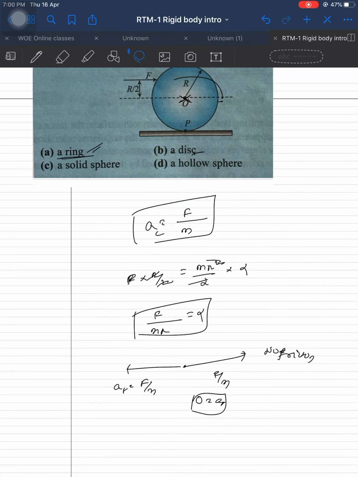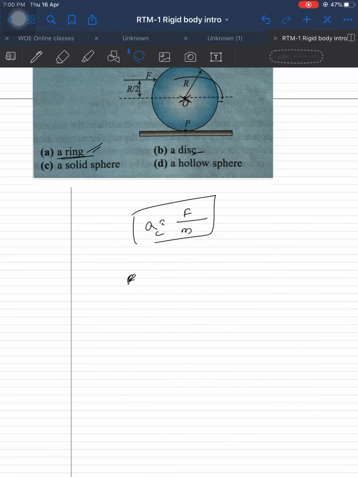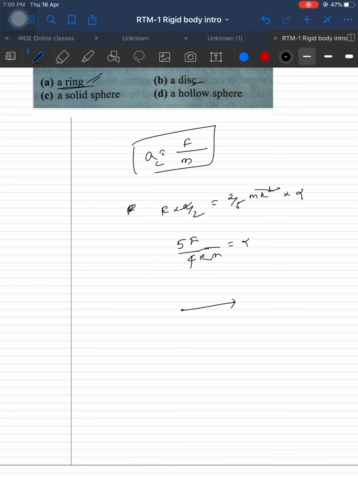You can do it for a solid sphere. Okay, wait. For a solid sphere, I am not telling you to memorize. F into R by 2 is equal to 2 by 5 mr square for a solid sphere, that is the moment of inertia, into alpha, and it is equal to 5 into F by 4 mr. So alpha is that. A center of mass is F by m, and in the other direction 5F by 4m.